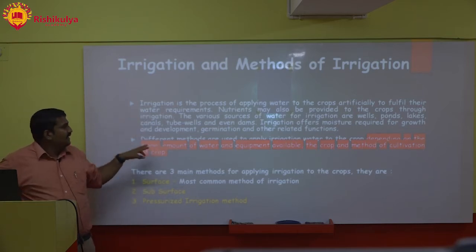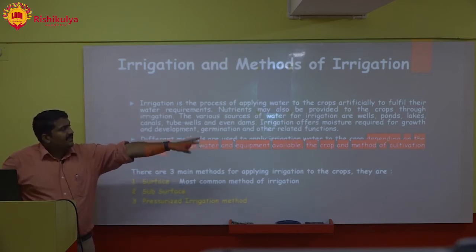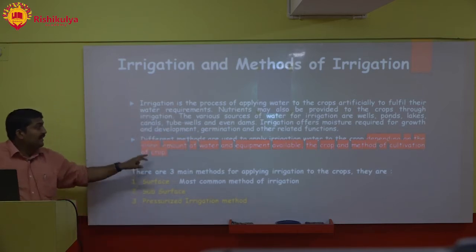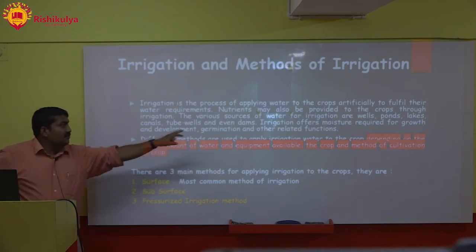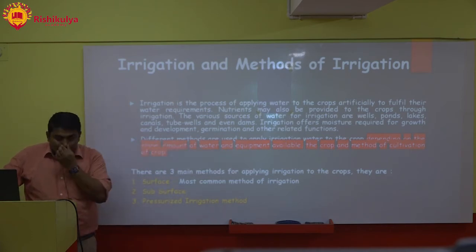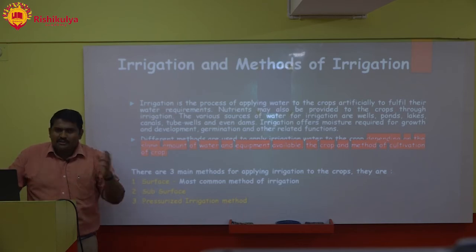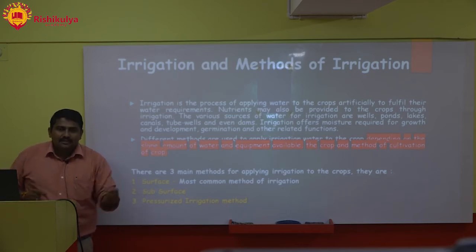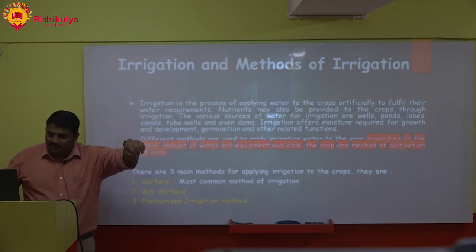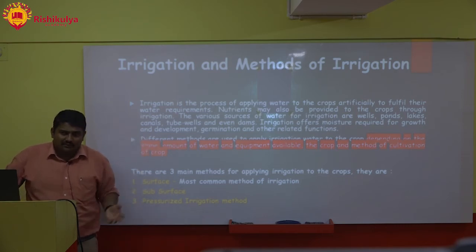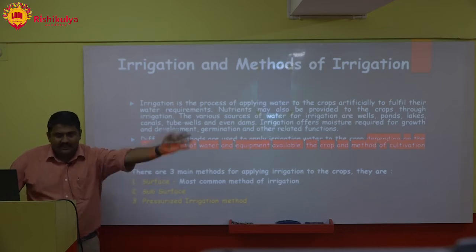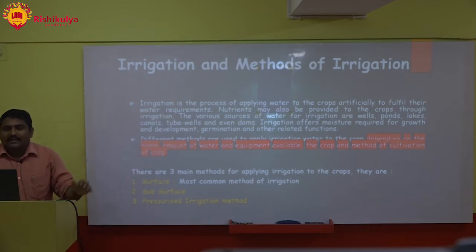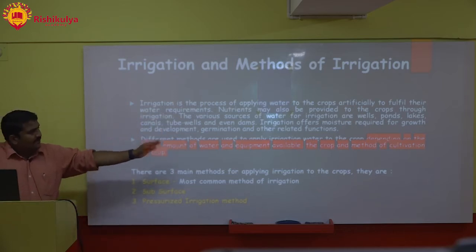So that's why I said different methods are used to apply irrigation water to crop depending on slope, amount of water, and equipment available. For example, if you have very little water available, you will prefer some method which will apply very little water, like drip. Drop by drop water will come. Or if you have a very high amount of water, then you can go for the flooding surface method of irrigation. Otherwise that is dependent on water and equipment.